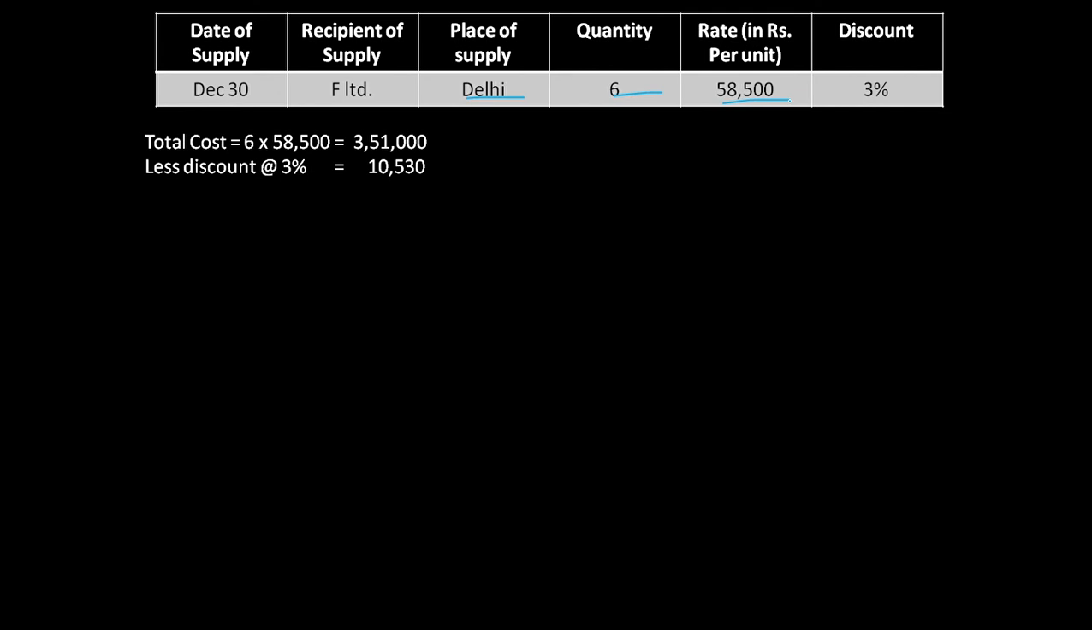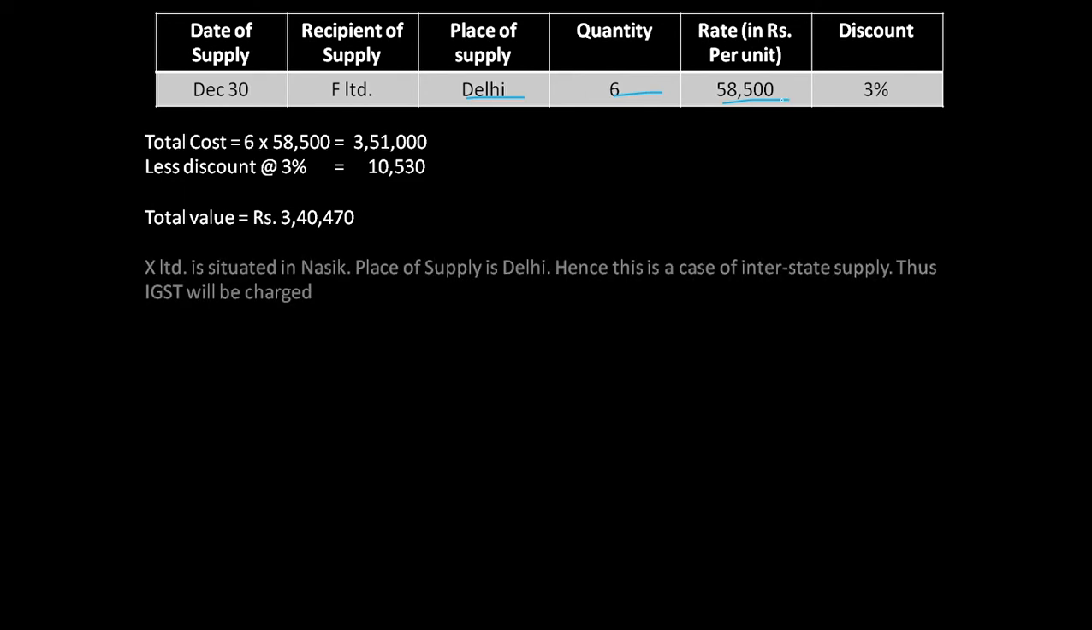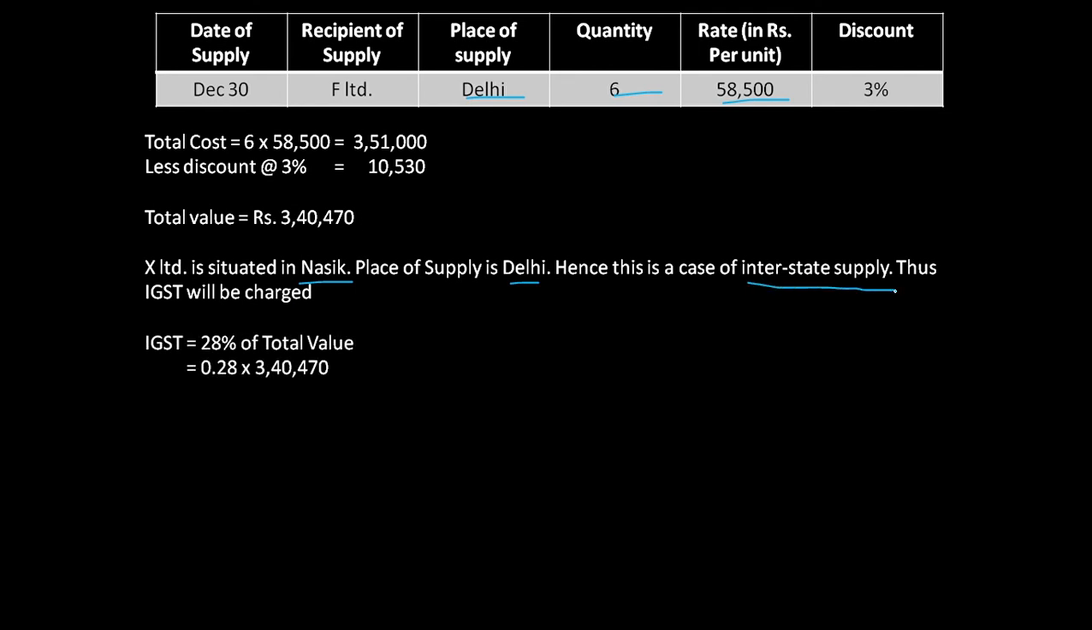এবার যখন আমরা আনসারটা সাজাবো, আরেকটা বাকি আছে, চলো এটাও সলভ করে নিই। দিল্লিতে হচ্ছে, ওকে, 6 কোয়ান্টিটি 58,500, সো এখানে 10,530 is the discount লেস করে এই ভ্যালুটা আসছে। তারপরে again we have to check the place, Nasik and Delhi. Again this is a case of interstate supply, so IGST will be charged on total value, which comes to 95,331.6.